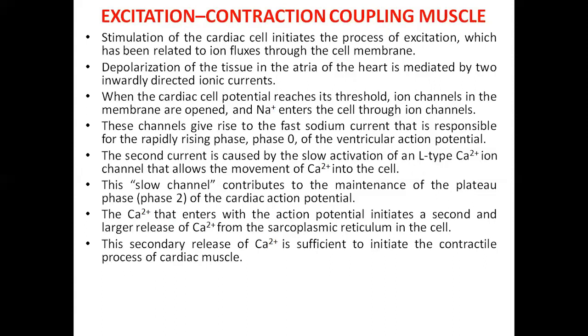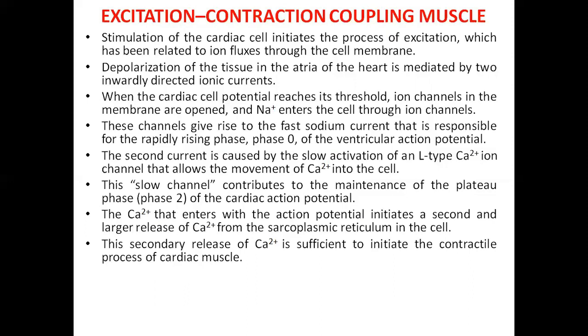The second current is caused by the slow activation of an L-type calcium ion channel that allows the movement of calcium into the cell. This slow channel contributes to the maintenance of the plateau phase, that is phase 2 of the cardiac action potential.